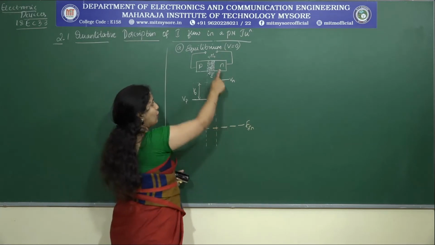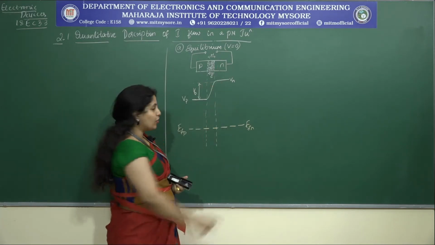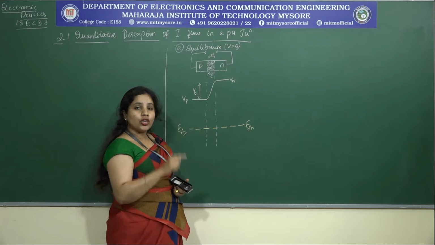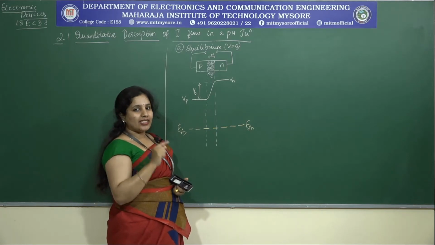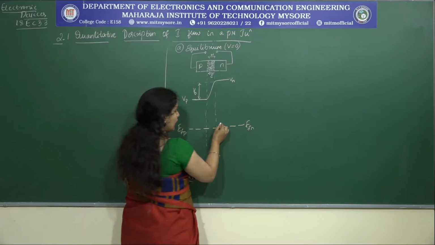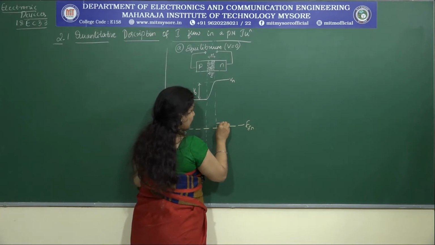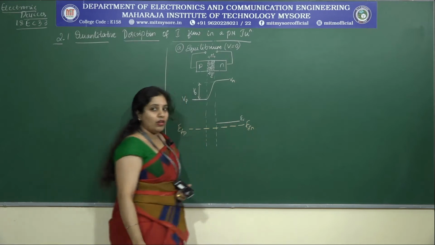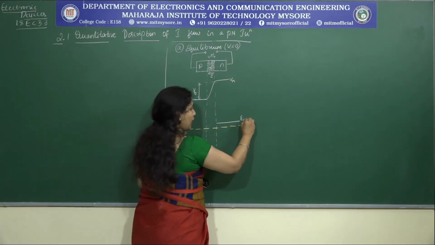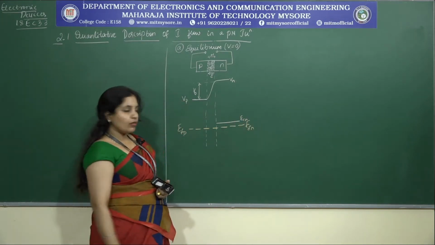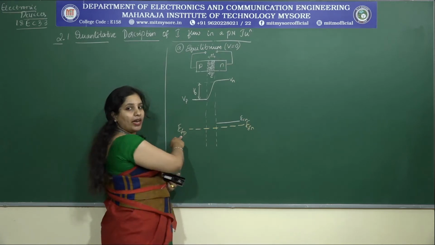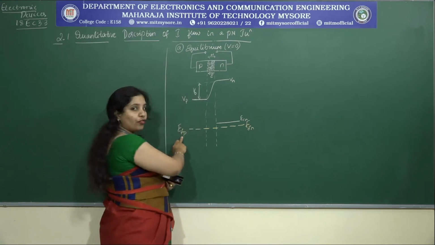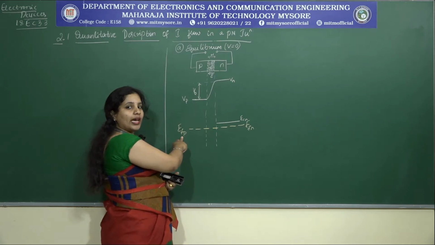Now, we know that for an N-type material, the Fermi level is closer to which energy level? It is the conduction band energy level. Therefore, I need to represent the conduction band energy level, which is EC, for an N-type material. If I consider a P-type material, then the Fermi level is closer to which energy level?